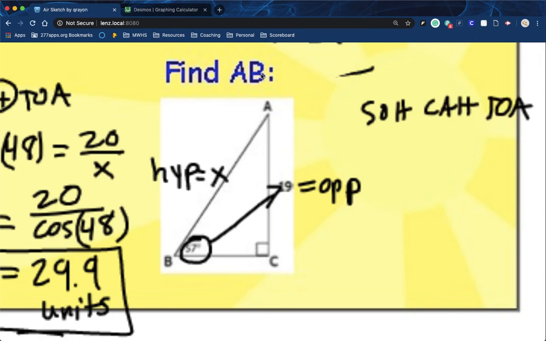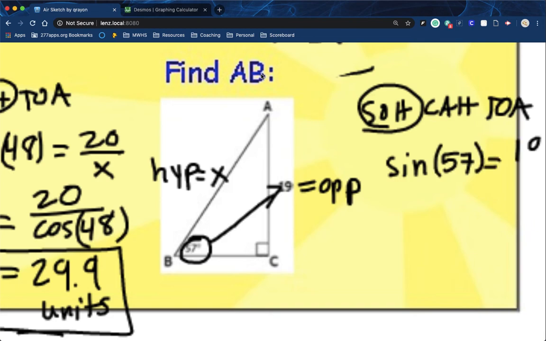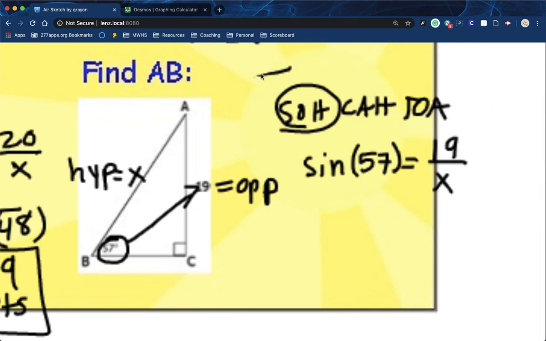So using SOHCAHTOA, I know the opposite, and I'm looking for the hypotenuse. Opposite and hypotenuse is sine. So the sine of 57 equals opposite over hypotenuse, 19 over x.